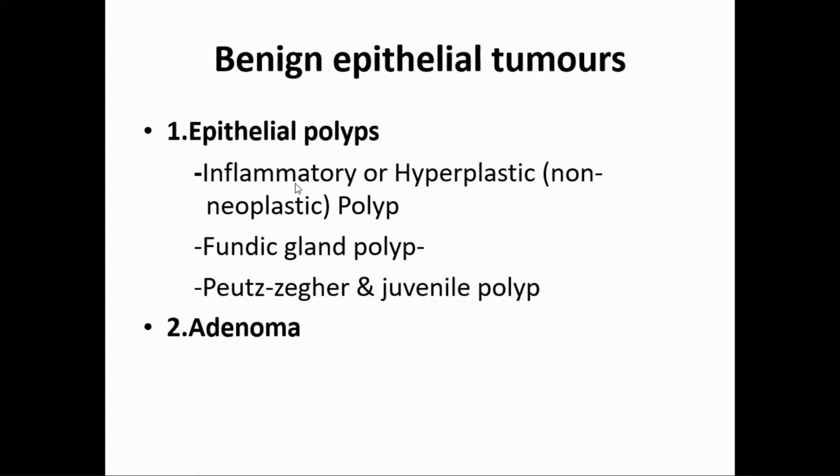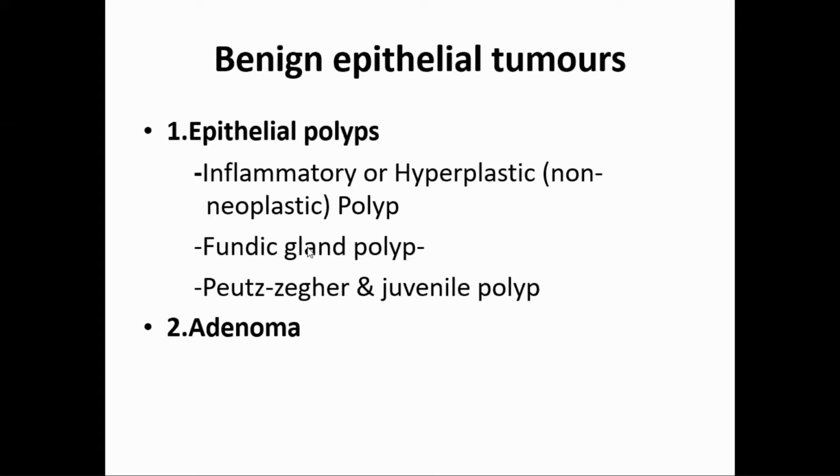What is a polyp? Polyp is any growth which protrudes in the lumen of the intestine or any hollow organ. Any growth or tumor which projects in the lumen of a hollow organ, that is GIT, my stomach, intestine, colon, that is called polyp. So different type of epithelial polyps, these are benign, inflammatory or hyperplastic.